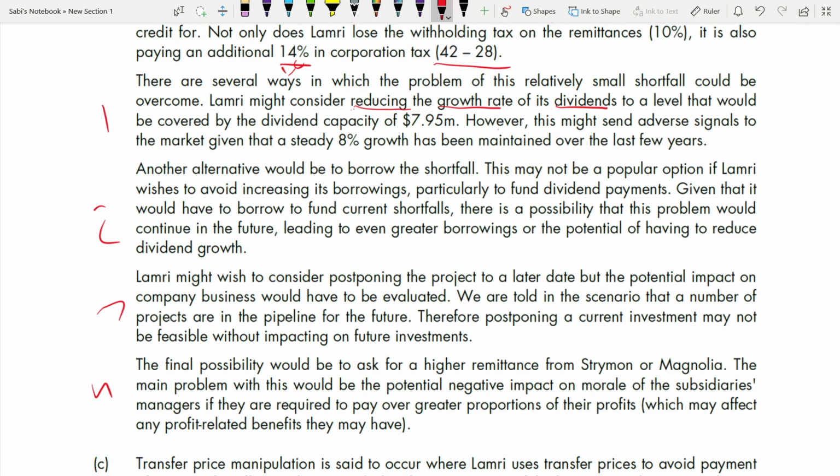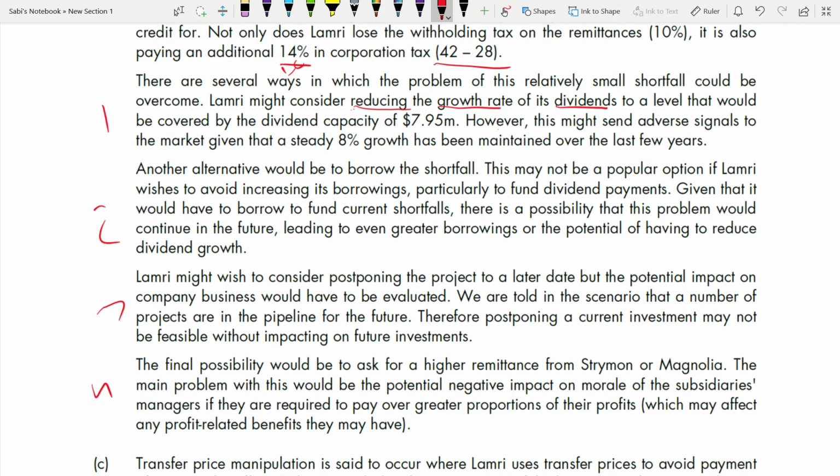Managers, if they are required to pay over the greater proportion of their profits, if a subsidiary is paying right out of their profit, the majority of it as a dividend to the parent company, they are not left with anything. Can they be happy? They will be demoralized. They are not having anything to retain, so they cannot invest. Ultimately, in the future, it's going to affect their profits and also maybe their remuneration and all those things.